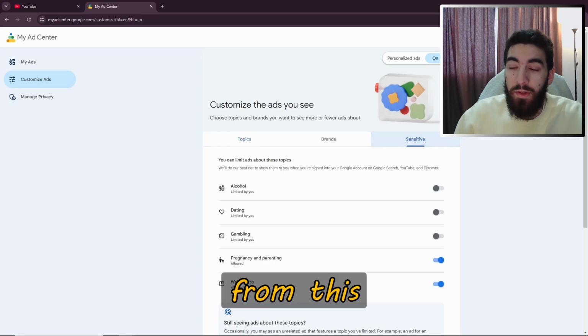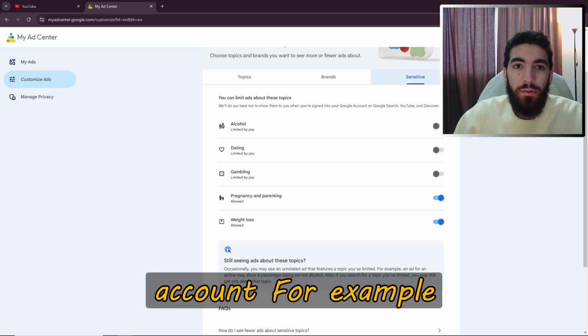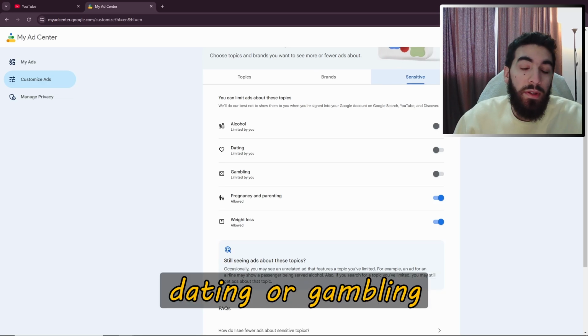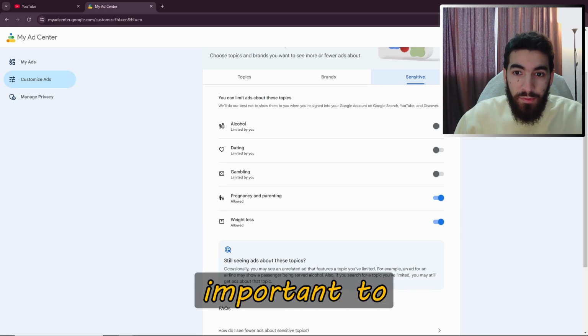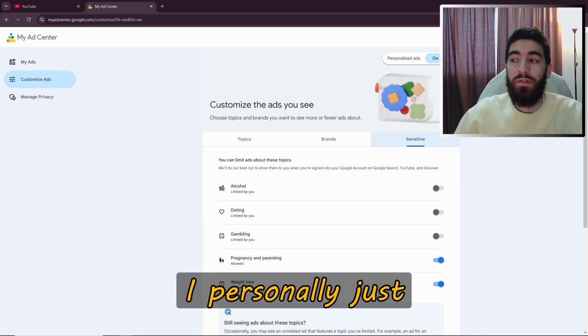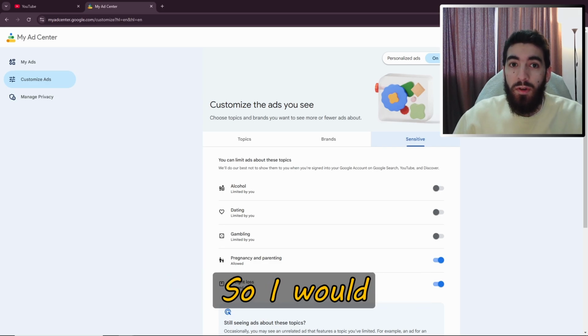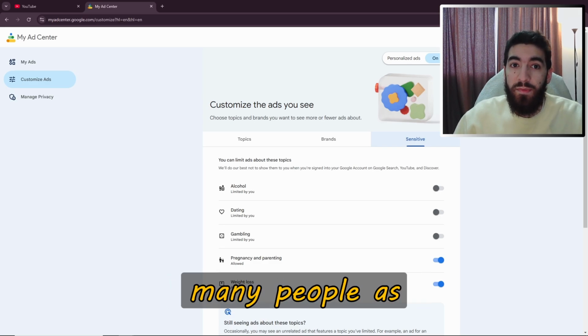So I hope you've benefited from this. If your kids are using your account, for example, you don't want them to see ads for alcohol, dating, or gambling. So these topics, it's really important to tick them off. I personally just learned about this and I did this instantly because it's really important. So I would suggest you to share this with as many people as you can.